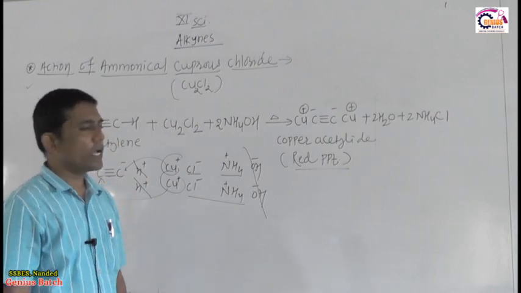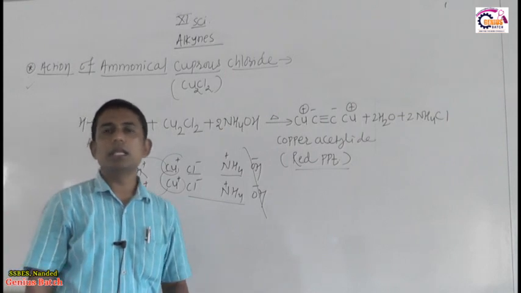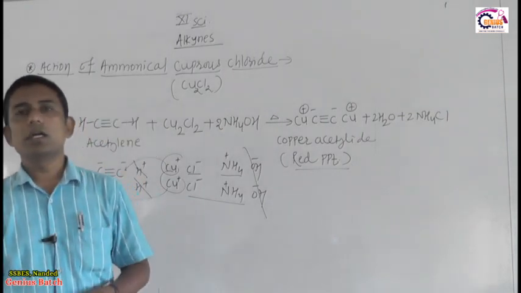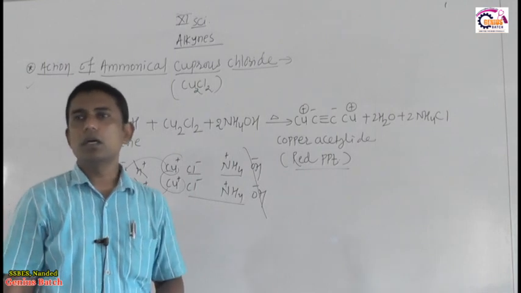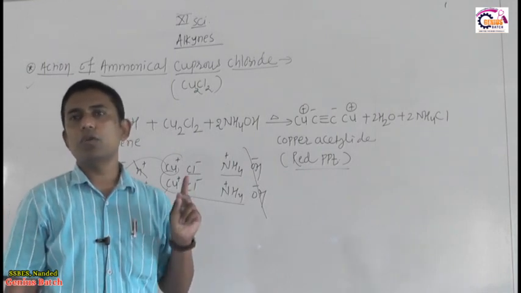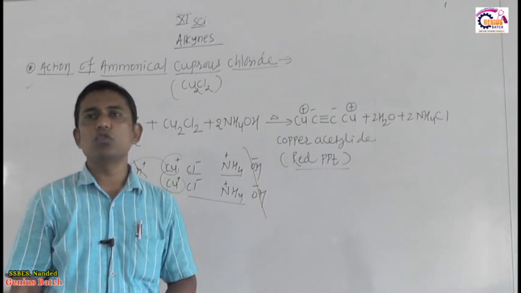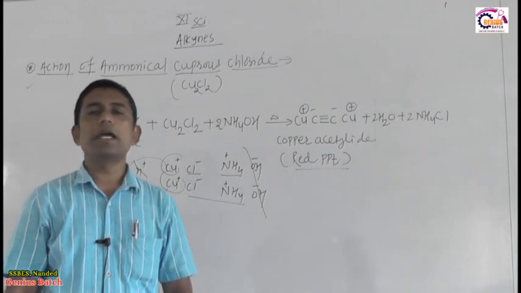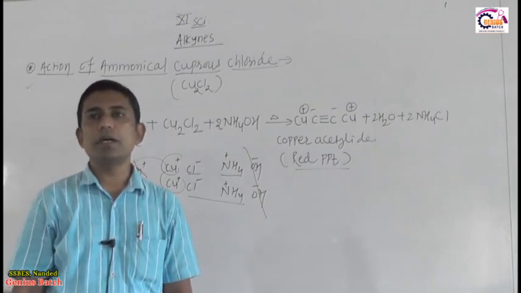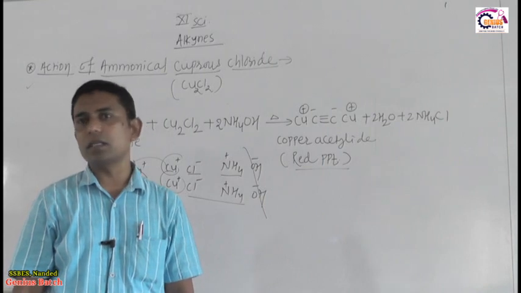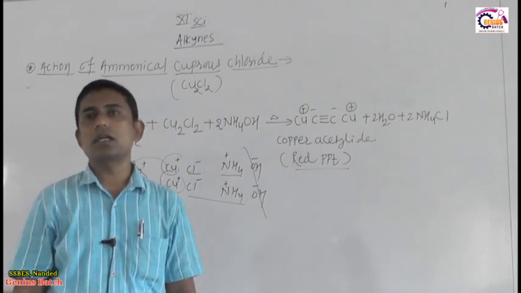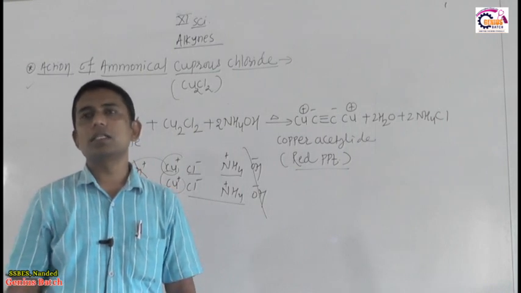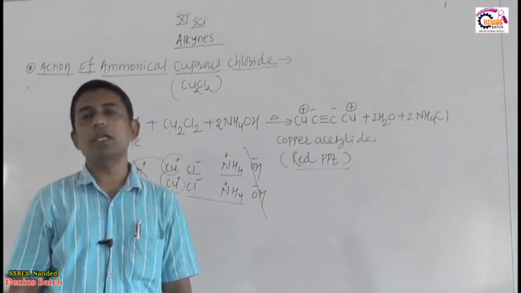So these are 4 reactions. Which 4 reactions are they? Reaction with NaNH2, reaction with sodium metal, reaction with ammonical AgNO3, and reaction with ammonical Cu2Cl2, that is cuprous chloride. These 4 reactions prove the acidic nature of terminal alkynes. And these 4 reagents also show that non-terminal alkynes have no reaction with them.